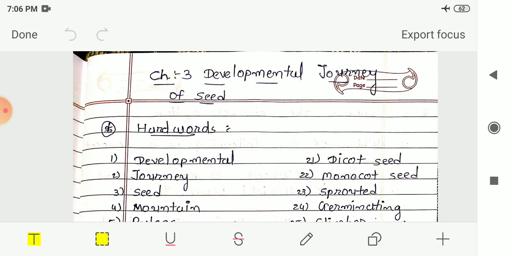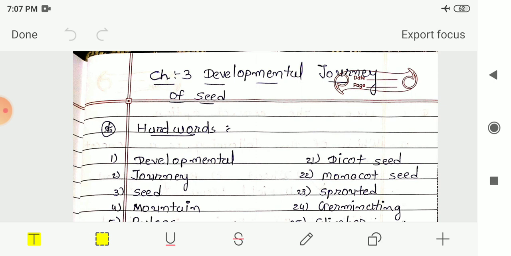The seed requires sunlight, or you can say heat, then water and air. In the air it takes carbon dioxide, and from the soil it takes nutrients. These are all the basic requirements for the seed to develop and grow.